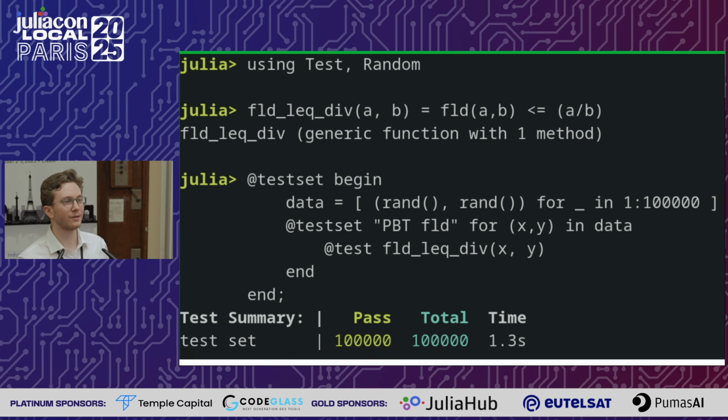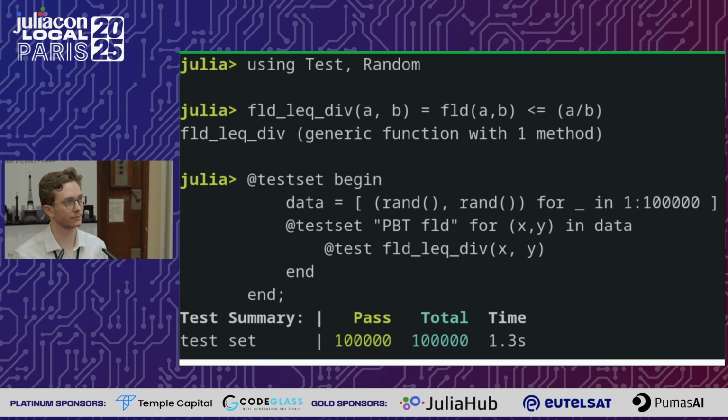If you don't do it, you throw 100,000 floating point numbers that you generate randomly at it, and it passes. And the question is, why does it pass? Well, rand, for one, only generates in the half-open interval from 0 to 1, excluding the 1. So we would not find this weird edge case with the negative 32 point something. And that's why this whole generation process is hidden a little bit. It's a little bit unfortunate, because, of course, it makes it feel more magical, but this is really necessary so that generation and shrinking can interact with each other in a well-defined manner, and that it can do this properly.